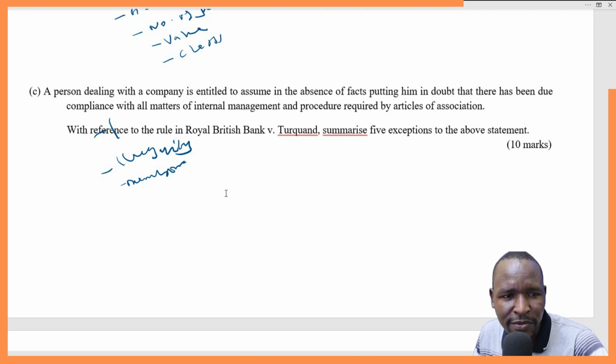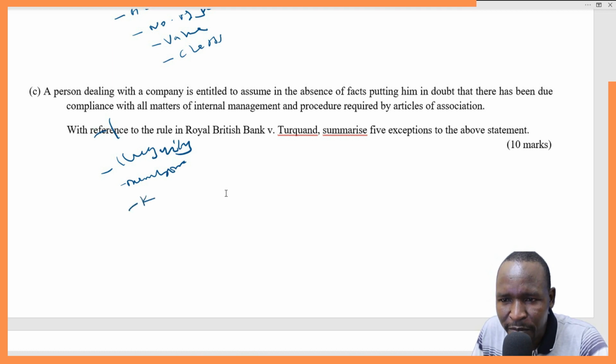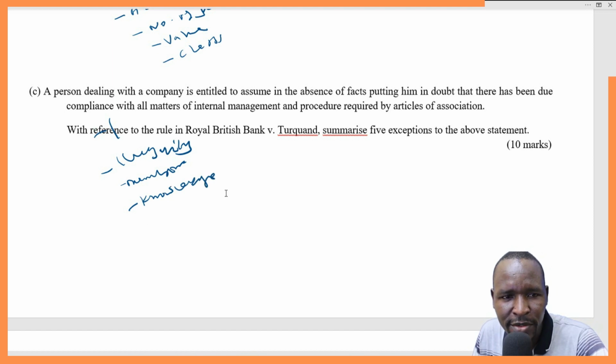Then, in case of lack of knowledge of the powers of the company, we have some documents which are in the public domain, for example, the articles of association and the memorandum of association of the company, which a person can access. If you have the capacity to access them and you don't do that, then again this doctrine will not apply to you.